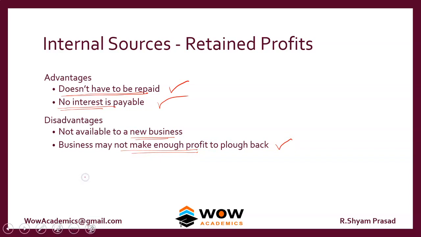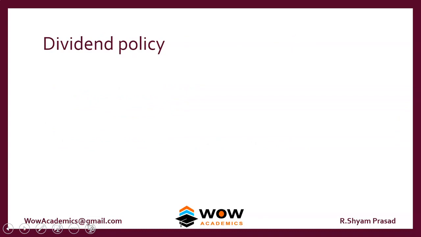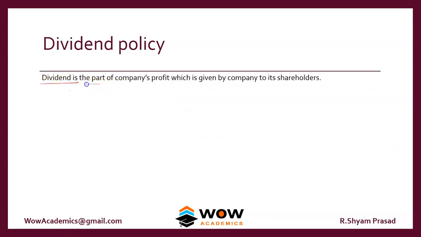So that's about internal source, which is called retained earnings. So now we'll move on to the dividend policy. Dividend is part of the company's profit, which is given by the company to its shareholders. Dividend has to be given to the shareholders at periodical intervals, but there's a problem.